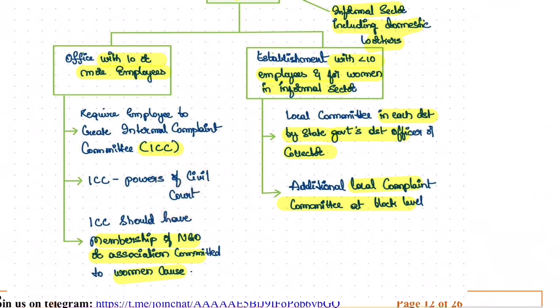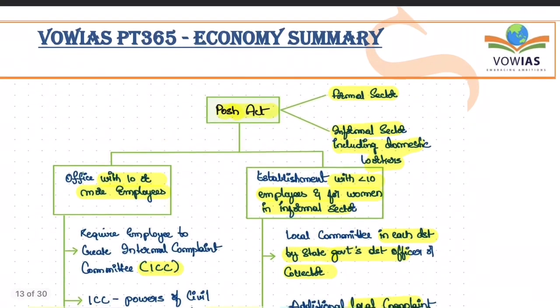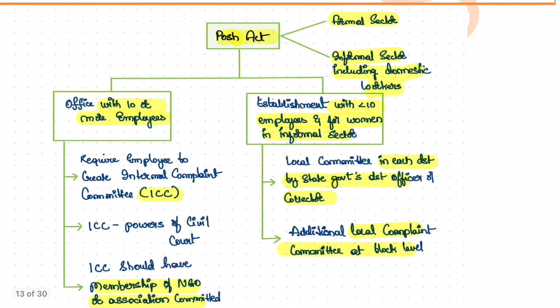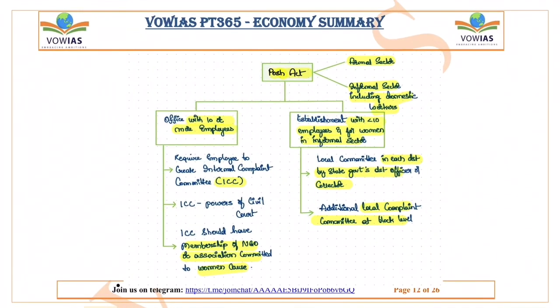They will inquire and take a decision based on the complaint given, and this internal complaint committee should have members from local NGOs who work towards women's causes. Then there is the informal sector, which employs fewer than 10 women. Here women can directly complain to a state government's designated district officer or the collector. An additional local complaint committee at the block level will also be created so that women can directly approach it. So this is about the Prevention of Sexual Harassment at Workplace Act.